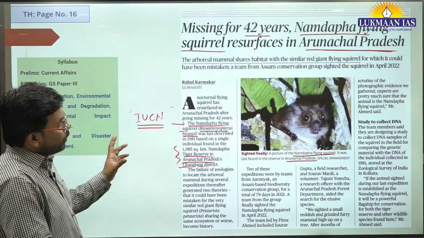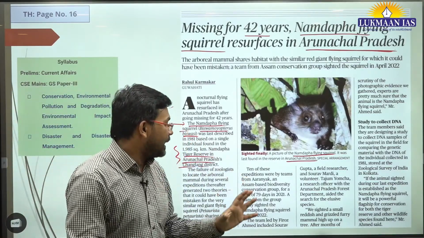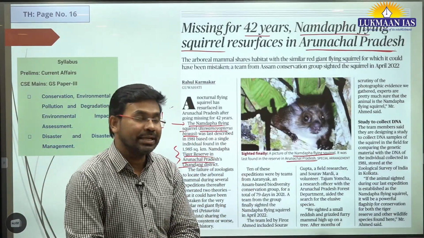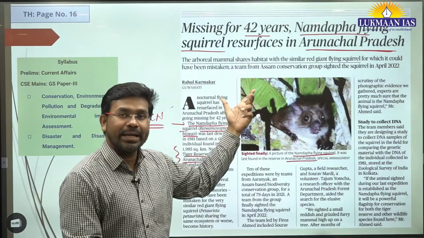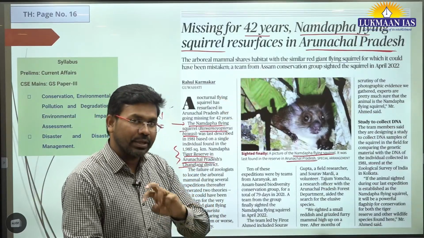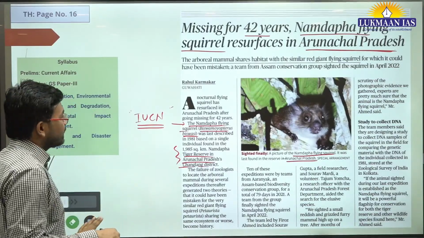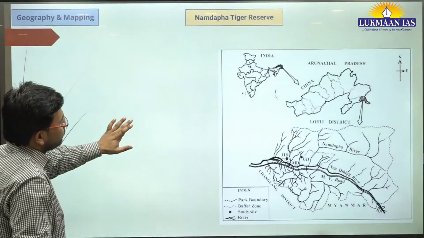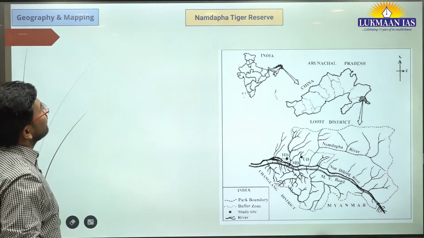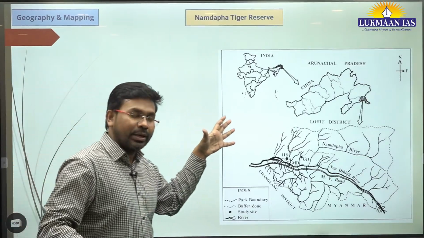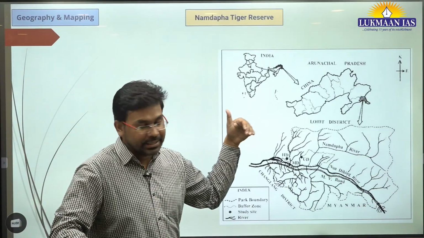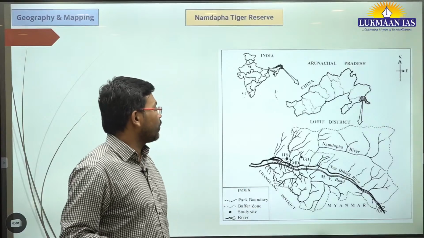What you need to do is identify the IUCN status of the Namdapa flying squirrel. In your free time, search about it, identify and remember the IUCN status of the Namdapa flying squirrel. So we are seeing the Namdapa Tiger Reserve, which, as we discussed, is in Changlang district in Arunachal Pradesh.